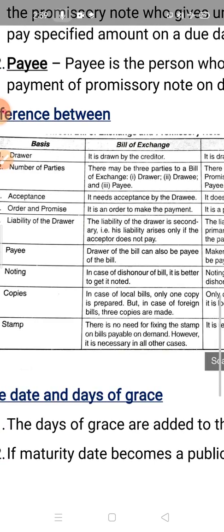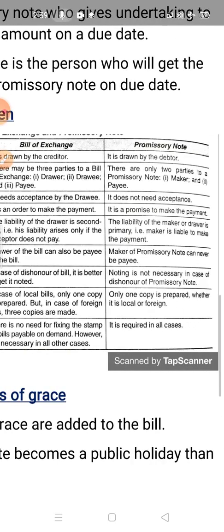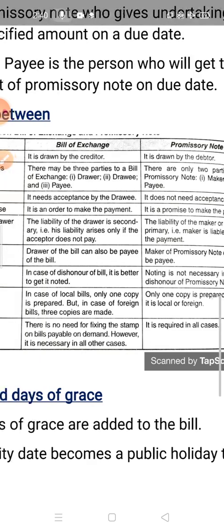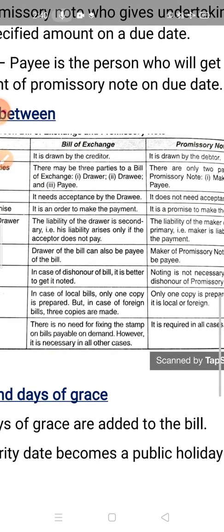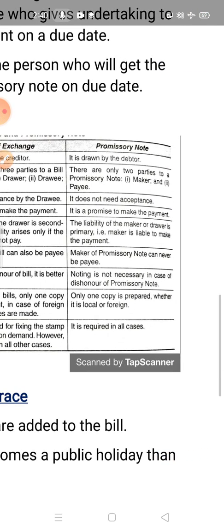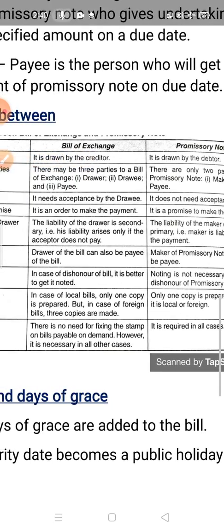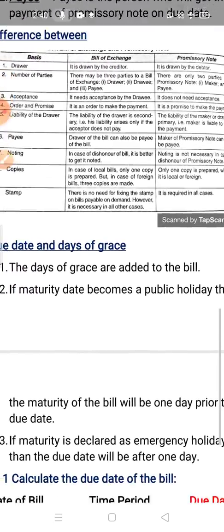And in promissory note, only 1 copy is prepared, whether it is local or foreign. And the last is stamp. So stamp, I already told you about it. There is no need for fixing the stamp on bills payable on demand. However, it is necessary in all other cases. But in promissory note, it is required in all cases. Okay. So this is the difference between them.